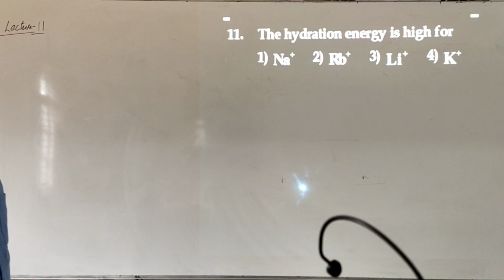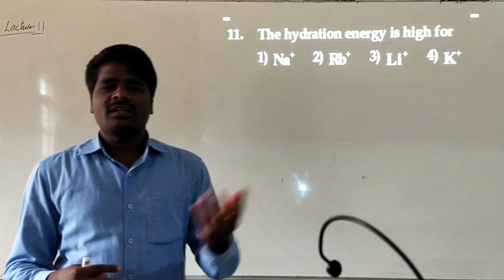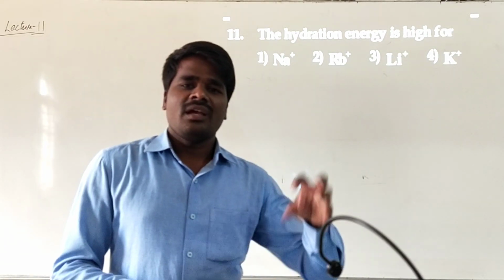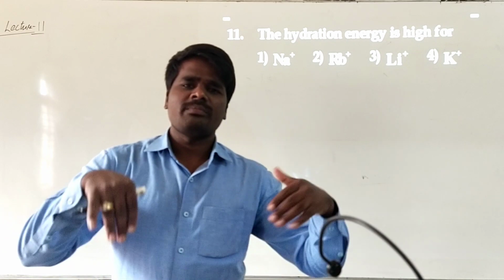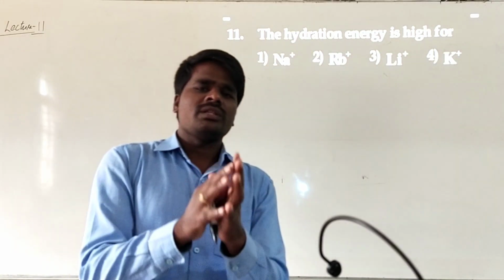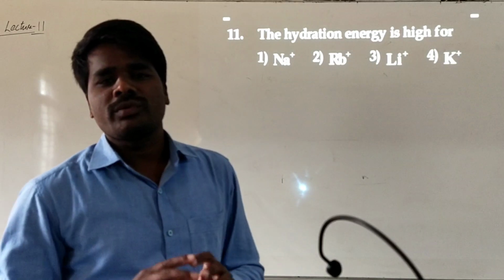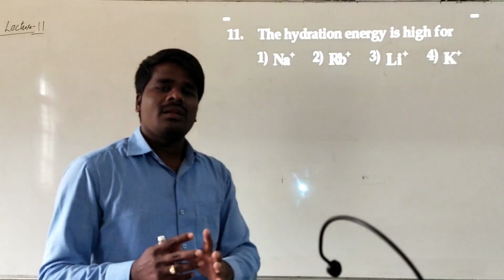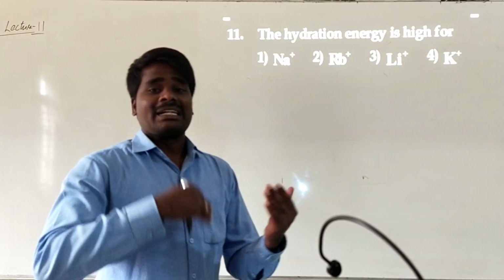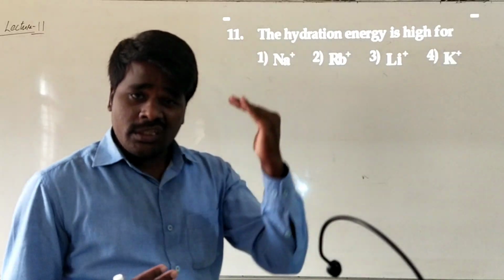Now, the hydration energy is higher for. What is meant by hydration energy? Energy released when an ion undergoes hydration. What is meant by hydration? If you are dissolving any ionic substance in water, these ions will be surrounded by water molecules. This process is called hydration, and the energy released during this process is called hydration energy. Hydration energy is inversely proportional to the size of the metal ion. The smaller the ion, the more water molecules will surround it, and the greater will be the hydration energy. With increase in the size of the ion, hydration energy decreases.